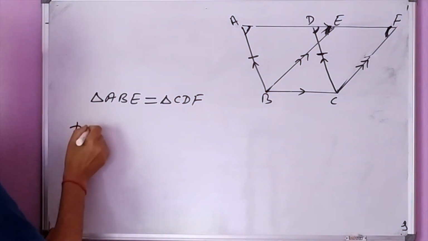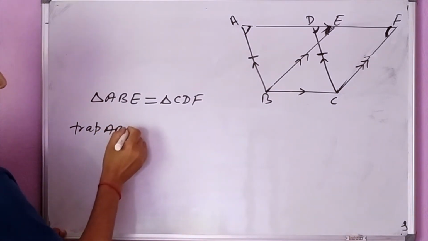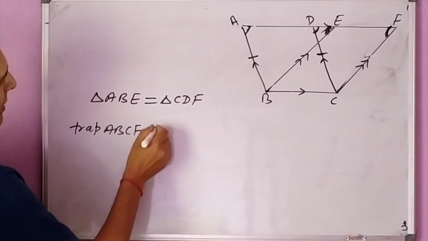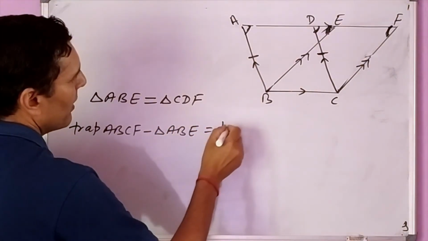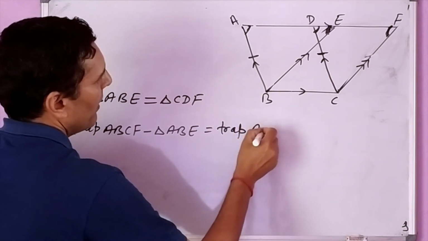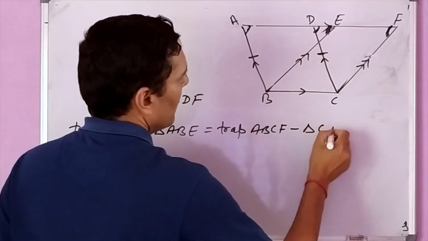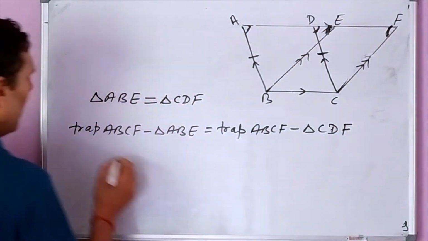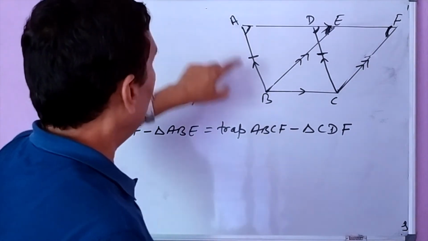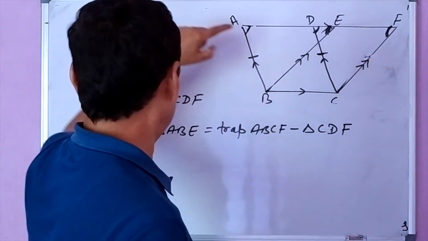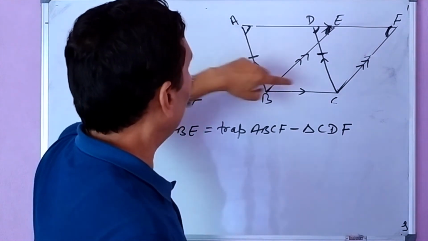So trapezium ABCF minus triangle ABE is equal to trapezium ABCF minus triangle CDF. What will we get? Trapezium ABCF minus ABE gives the parallelogram EBCF.